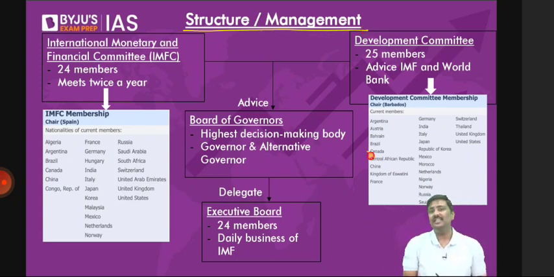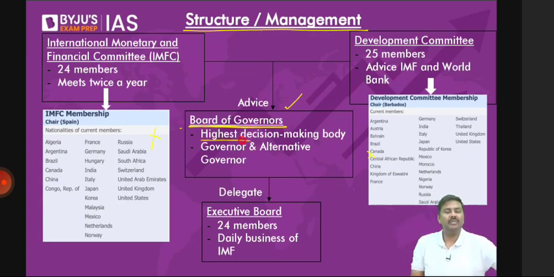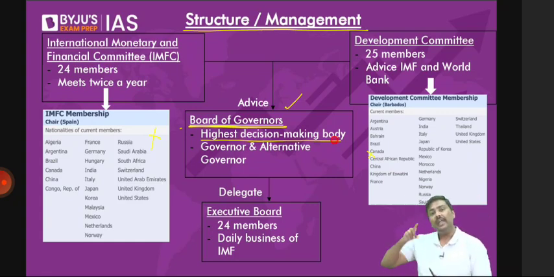Now, what is the structure of IMF? The most important body under the International Monetary Fund is the Board of Governors. I repeat, the most important body within the IMF is the Board of Governors. Please understand this, it is the highest decision-making authority of IMF. Just like we have, in case of WTO, the Ministerial Conference. Just like the Ministerial Conference, it is the Board of Governors in IMF which is the highest decision-making authority.